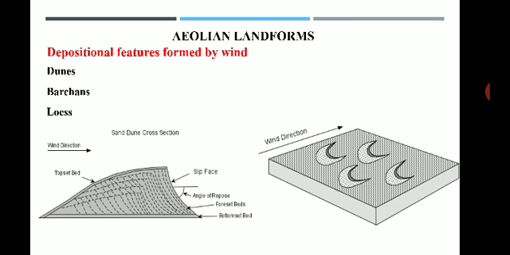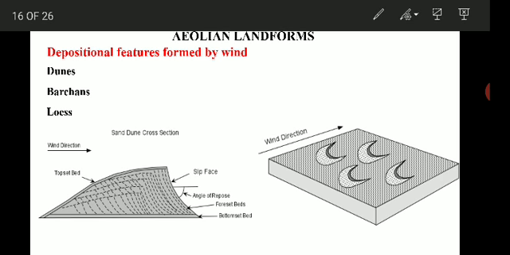Let us understand what is meant by a dune. You might have seen in the desert region the heaps of sand. These are called dunes. These are wind deposits which are made up of sand or sand-size particles, so they are called sand dunes. A dune is defined as a ridge of sand or a mound of sand, which has a crest.